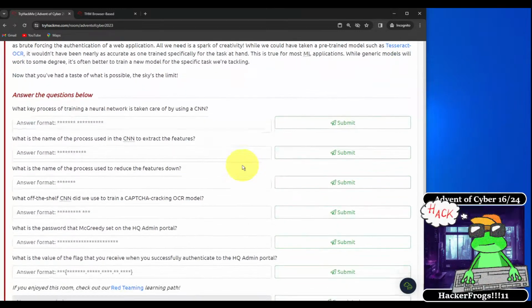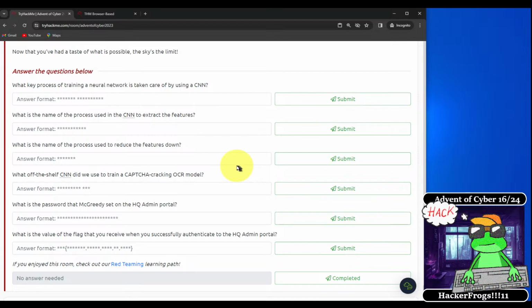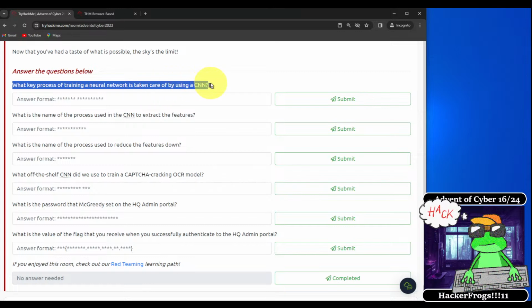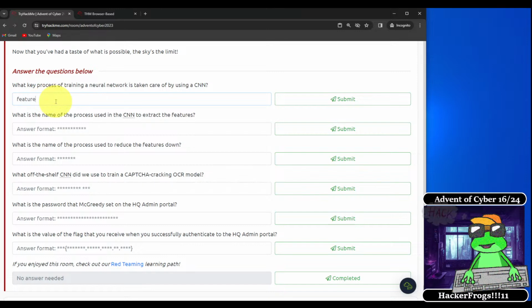All right, so let's finish off today's challenge by answering the questions below. What key process of training a neural network is taken care of by using a CNN? That is the process of feature extraction.